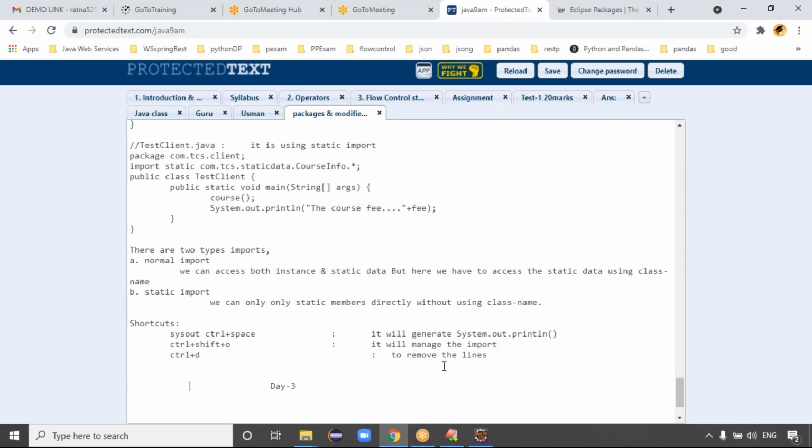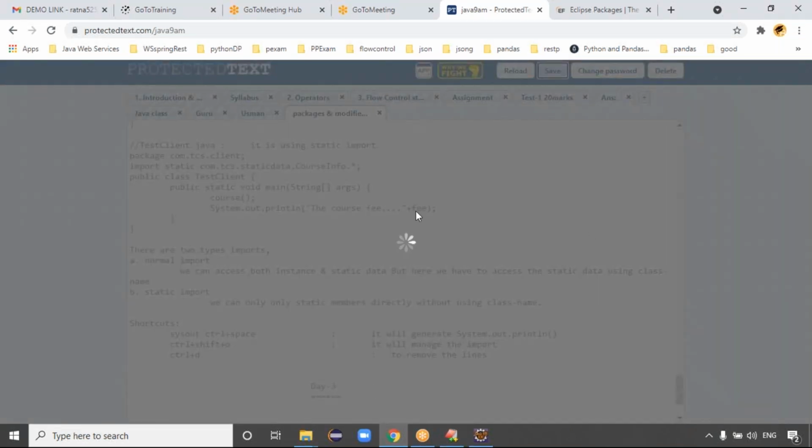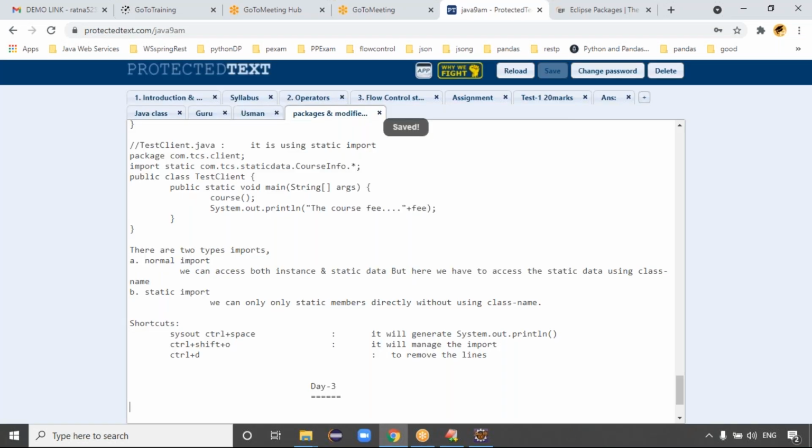Total 3 days. Ratan sir, what is the best time to call you? No time, man. Today up to 1 o'clock I'm not free. After 1 o'clock you can call me. After this, tomorrow the packages will be completed. After that, we'll start OOPs concepts.